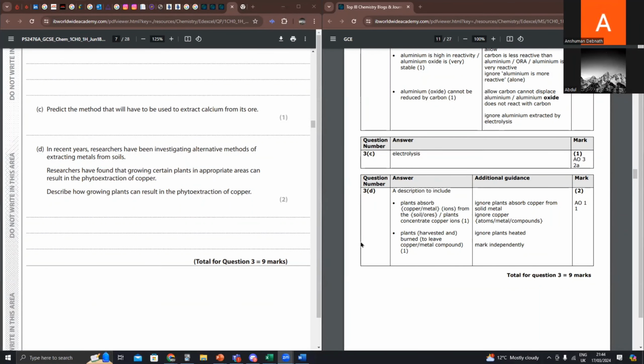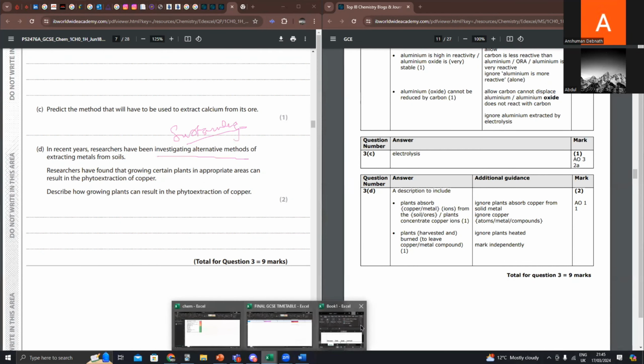See, we are doing the EDEXCEL chemistry, and that is paper number 1 of 2018. In this question, we have to link sustainability over here, right? That's very important. What they're talking about is sustainability. What do you mean by this word sustainability? Sustainability is doing something, whatever you're doing, so that it should not harm the future generation. Is it clear to you?